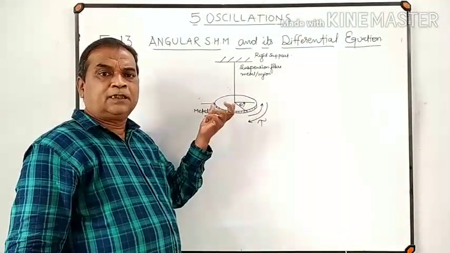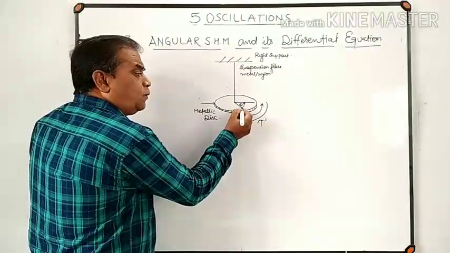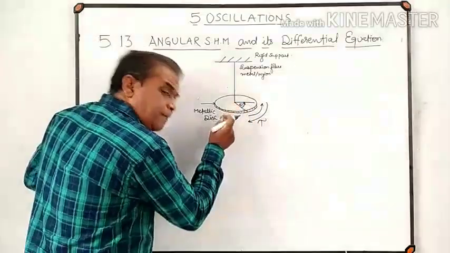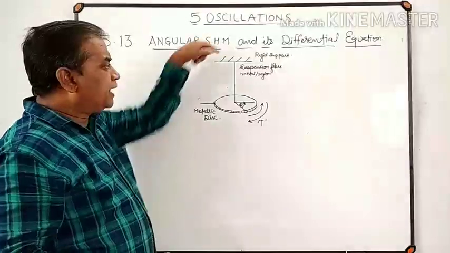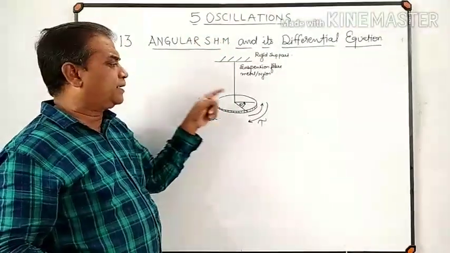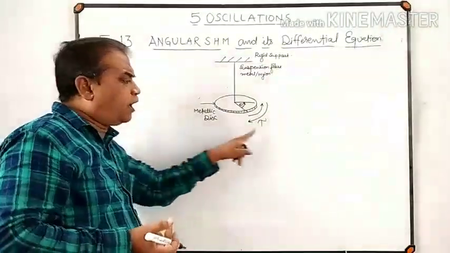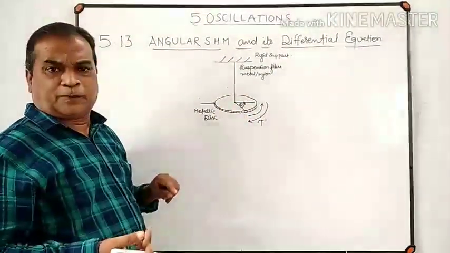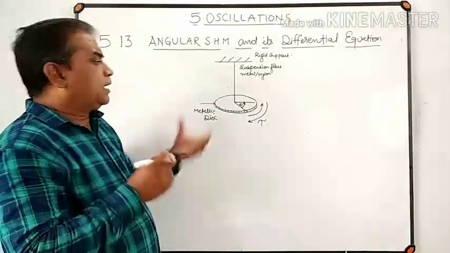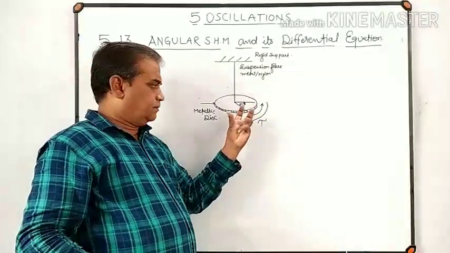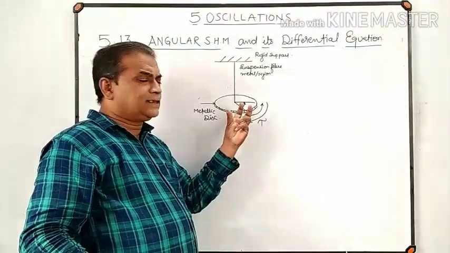In other words, if I say this disc is twisted through an angular displacement theta in anti-clockwise direction, then the restoring torque exerted by this suspension fiber on the disc will act in what? Clockwise direction. So restoring torque and angular displacement are acting opposite in direction. Now that twisted disc, twisted through a certain angle, is released.